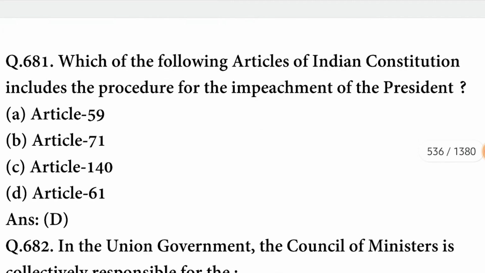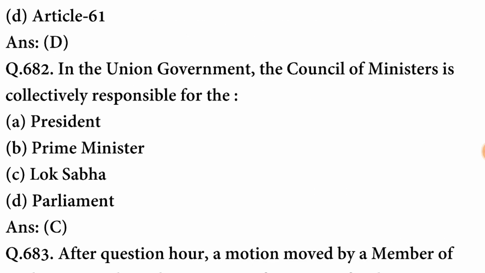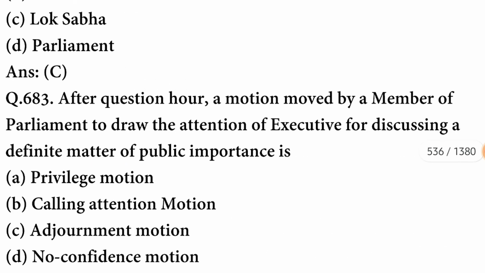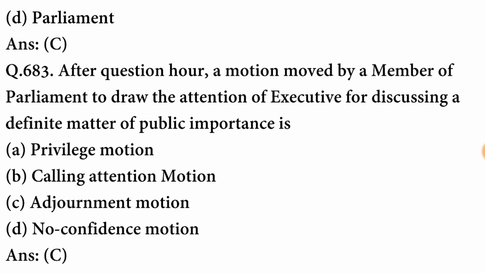The option is correct. Which of the following articles of Indian Constitution includes the procedure of impeachment of the President? The article is Article 61. In the Union Government, the Council of Ministers is collectively responsible to the Lok Sabha. After question hour, a motion moved by a member of parliament to draw the attention of the executive for discussing a definite matter of public importance is an adjournment motion.